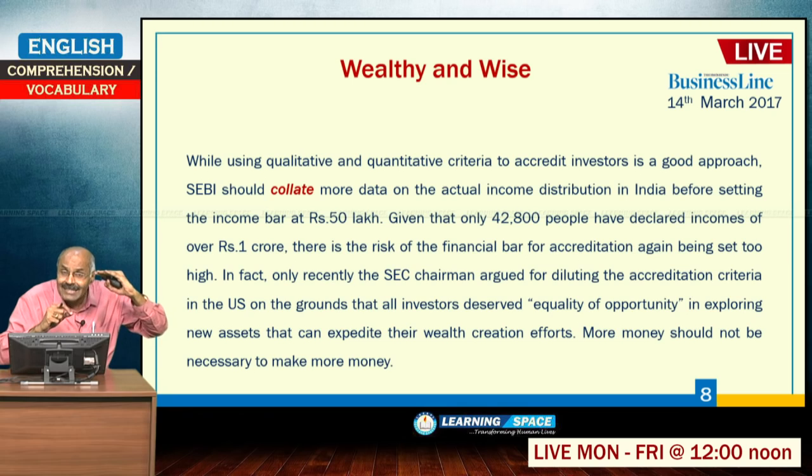If 50 lakh is kept, very few people will meet the criteria. In fact, only recently the SEC chairman argued for diluting the accreditation criteria in the US also, so as to give equality of opportunity.